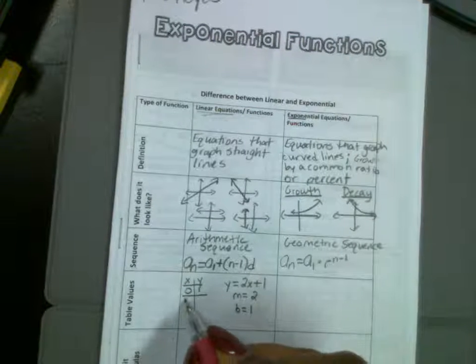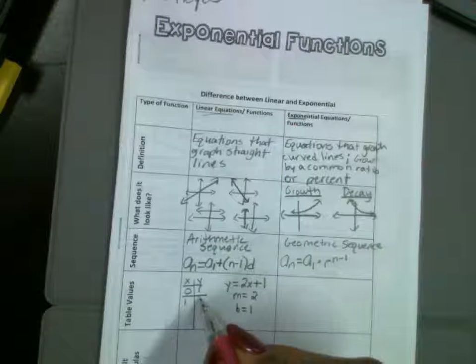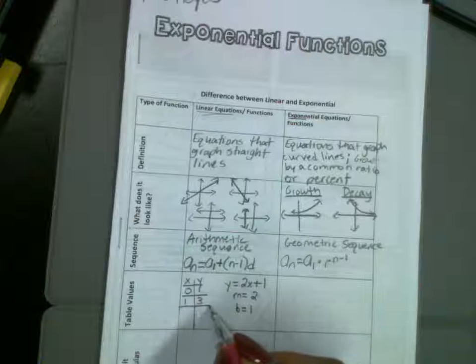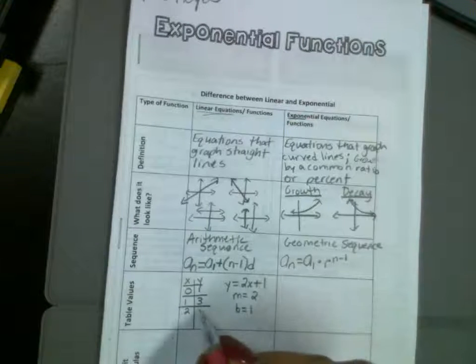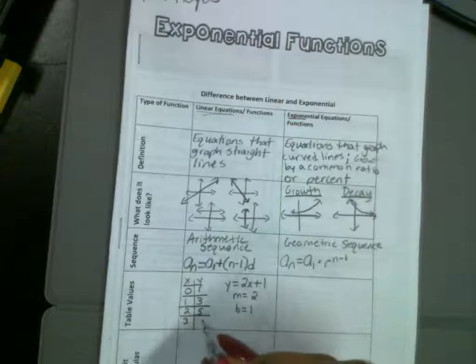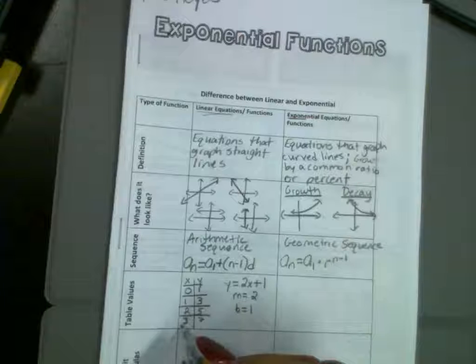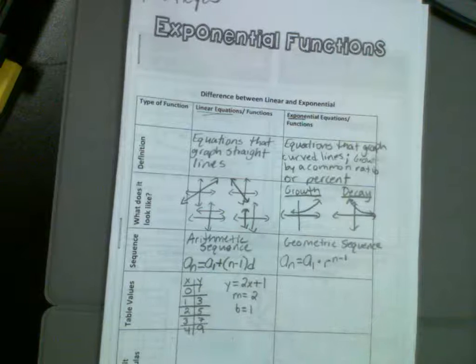So our first number here, we're adding 2. So what's our first number here? This is 3. Do you remember that now? What's our second number? 5. What's our third number? 7. And then let's try to make room for one more. What's our fourth number? 9. Any questions about how we create a linear function?